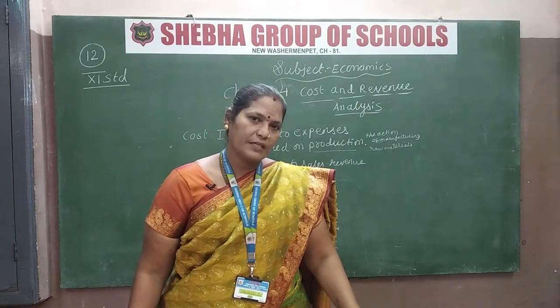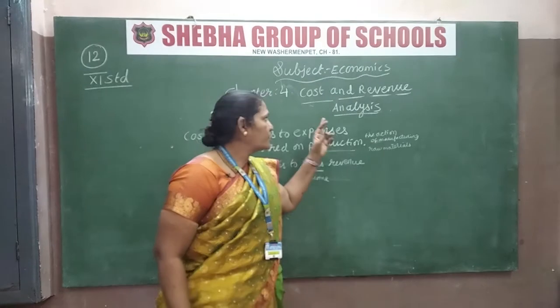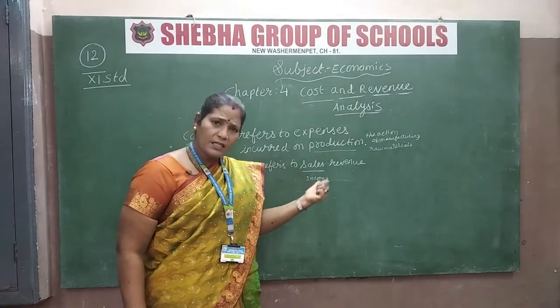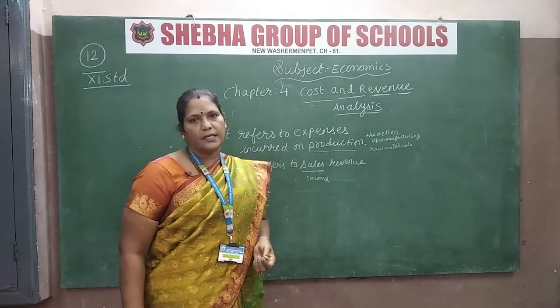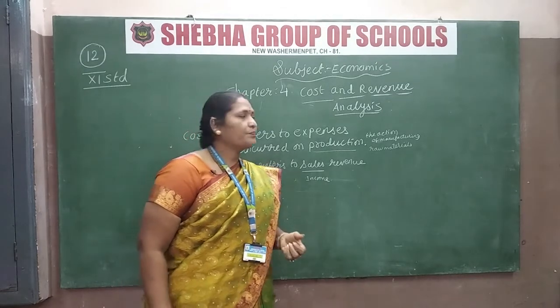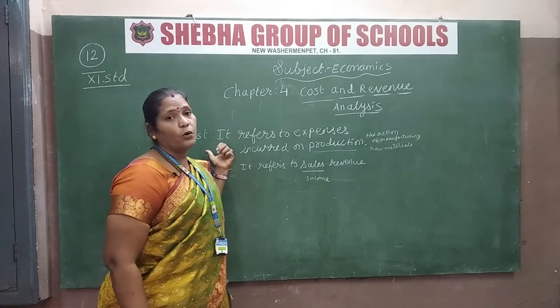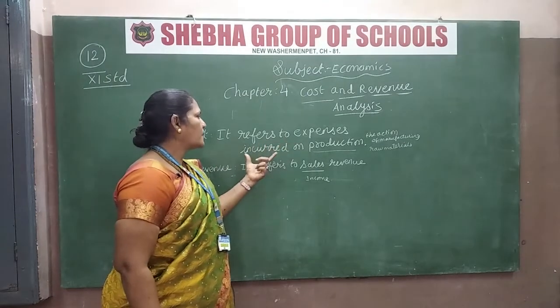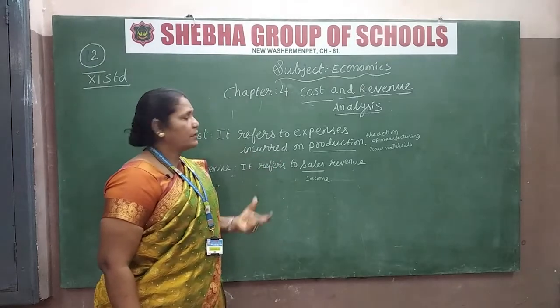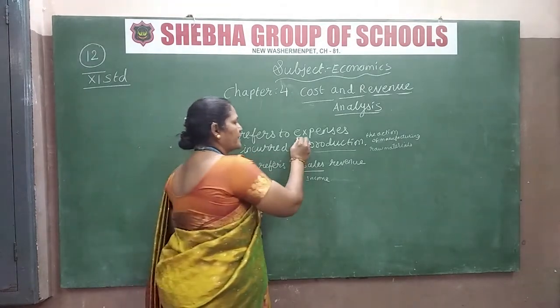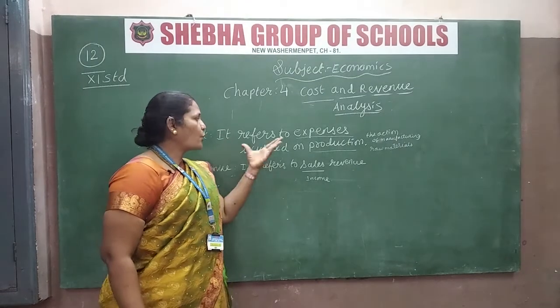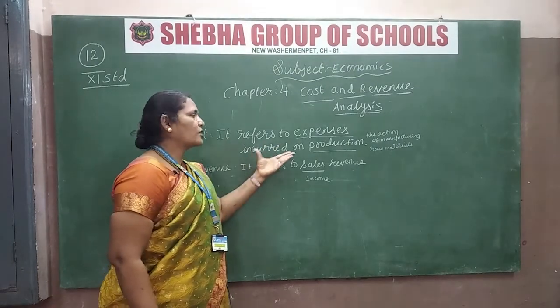Today we are going to see chapter 4, cost and revenue analysis. We are going to discuss only this lesson in this chapter. First we must know what cost is. Cost refers to the expenses incurred on production. Expenses means whatever you spend. Why do you spend? To include in the production.